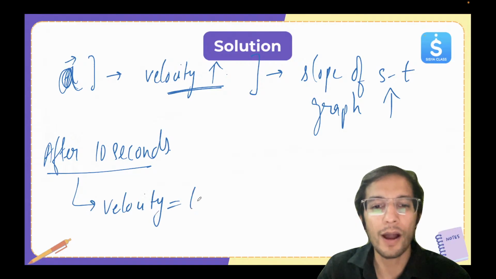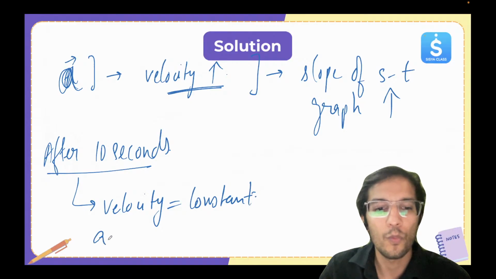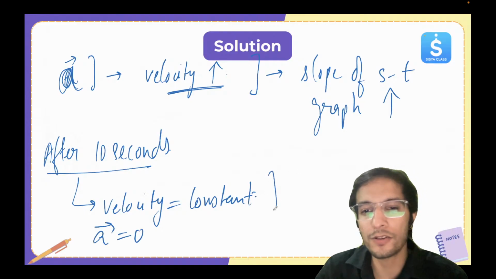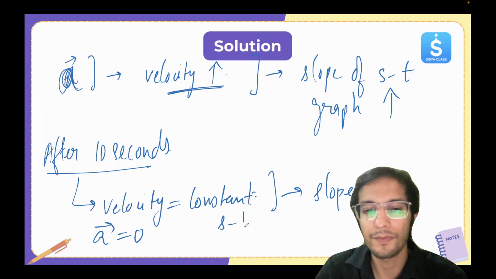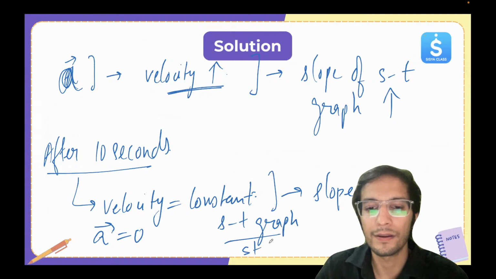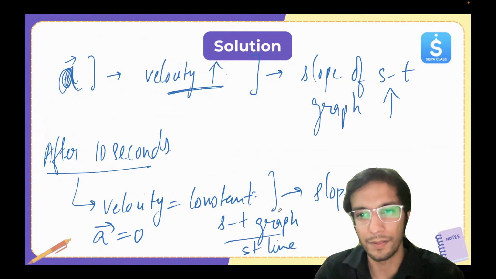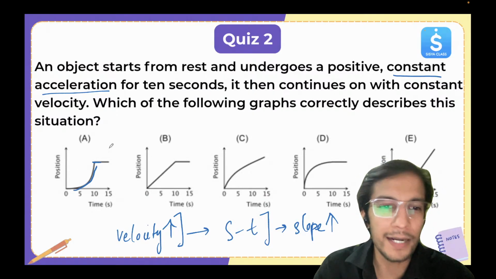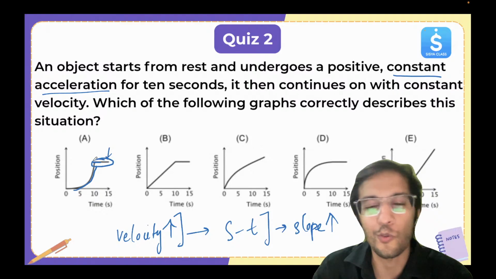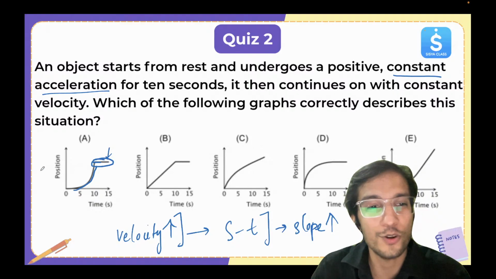is constant. Why? Because acceleration is becoming 0. Now when velocity is constant, that means the slope of the ST graph becomes a straight line, with some angle. So here, let's look at it. Here it's increasing, it's correct, but here the velocity is becoming 0. Slope is 0. So this is wrong.